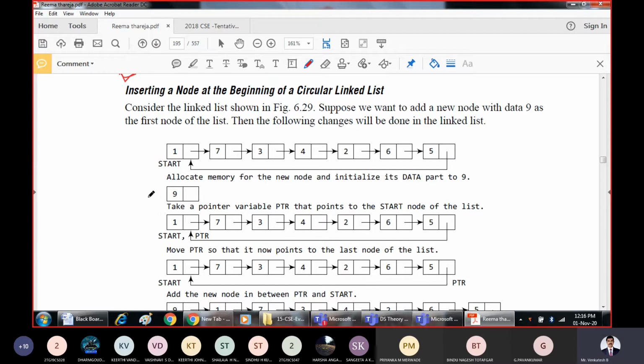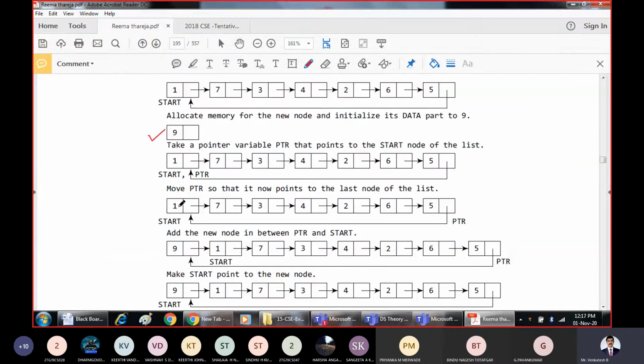So let us say that this is the new node which you want to insert at the beginning. Allocate memory for the new node and initialize its data part to 9, because we want to insert the data 9. So just take a temporary node and keep it ready. Now once you have the temporary node, you should come to the end here, because when you insert here, what is the property of this last node? The last node should contain a pointer to the first node. But when you insert this at the beginning, obviously this pointer should point to node 9.